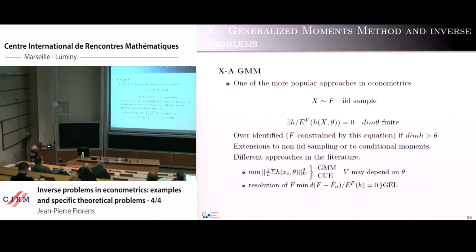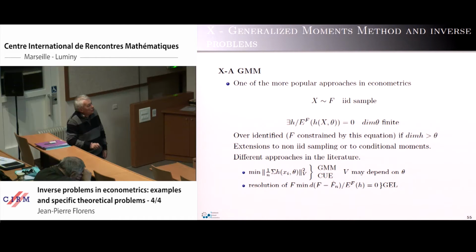This creates the so-called traditional GMM approach. If the v depends on theta, which is more often the case, we may estimate theta and v iteratively and sequentially, and so this is a continuously updated estimation of the GMM.